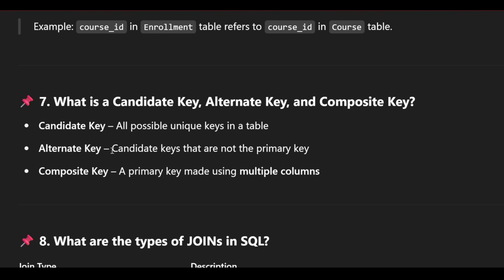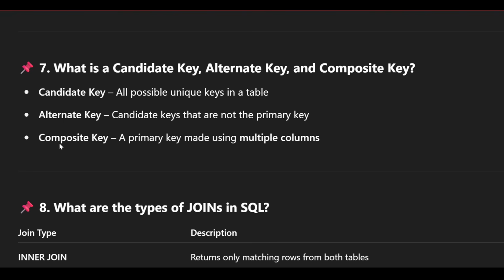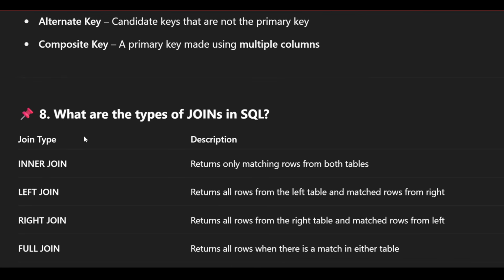And what is an alternate key? Candidate keys that are not the primary key. We have taken roll number as the primary key, so the other unique identifier, like Aadhaar card, is an alternate key. After that, a composite key is a primary key made using multiple columns. We have seen an example, student ID and student name together making a primary key. That was the example of a composite key.